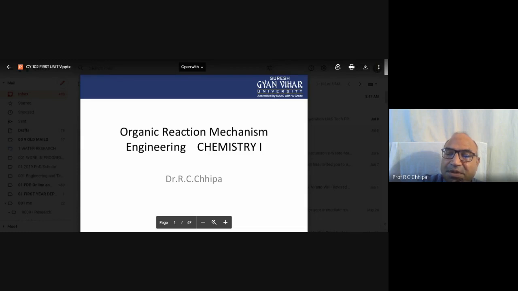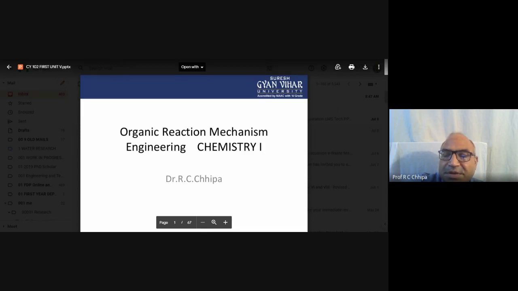Temperature and reaction conditions are also important. At what temperature will the reaction occur? Whether an optimum temperature is required, and along with temperature, pressure is also an important concern. Whether pressure is in vacuum, below 1 atmospheric pressure, or above atmospheric pressure. So pressure and temperature are both important in a chemical reaction.